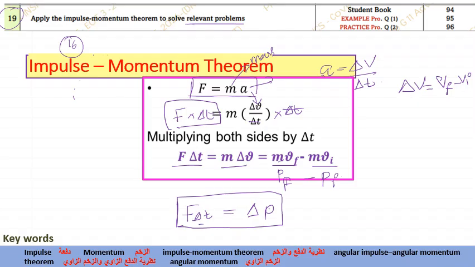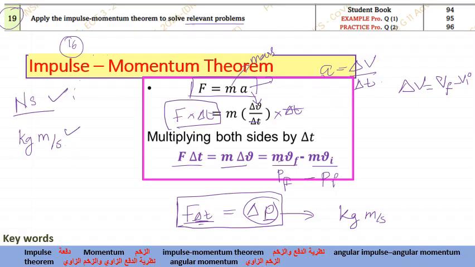Now, I asked you to recall the SI unit of impulse. What is the SI unit? Newton second. But do we have any other unit in connection with the impulse? Yes. This equation we derived from the second law. So according to second law and impulse relation, impulse is exactly equal to change in momentum, which means what is the unit of momentum? We already know that it is kilogram meter per second. So basically impulse has two units, one is Newton second, another one is kilogram meter per second. Both units can be asked in the exam. Question number 16 is connected with the unit, so be conscious of it.